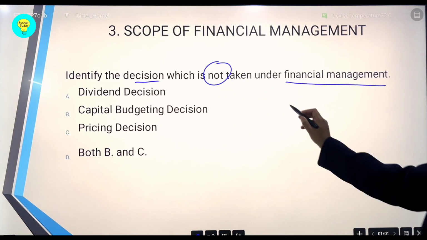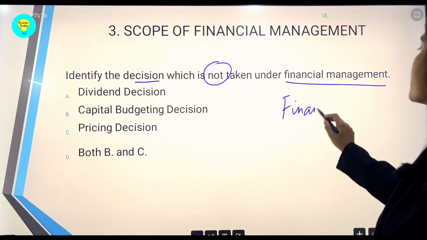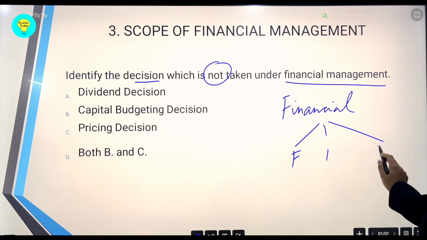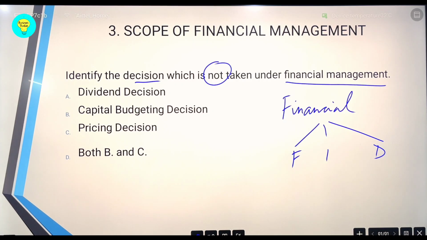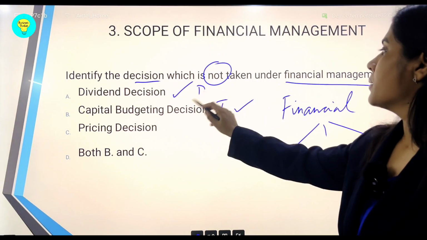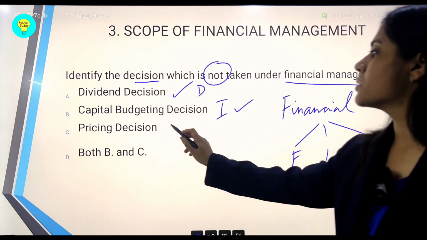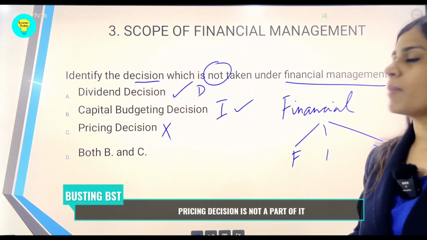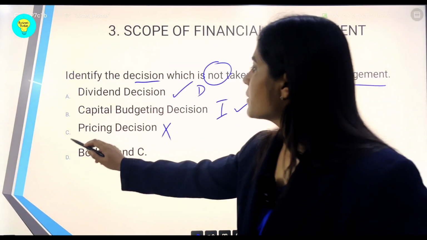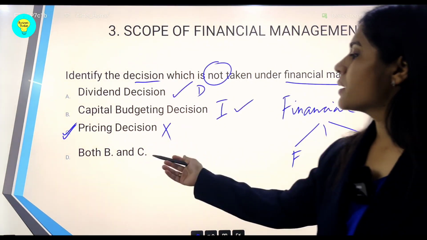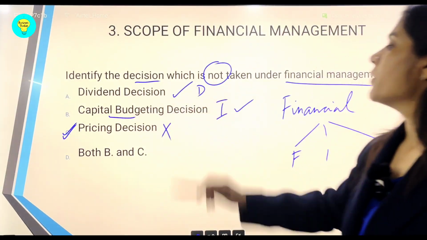In financial management we saw that under financial decisions we have got 3 types of decisions: FID, financing, investing and dividend decisions. So dividend decision, yes, it is a part of financial decision. Capital budgeting is nothing but investment decision, and it is also a part of financial decisions. Pricing decision is nowhere linked here, students, because this is a concept that you will get in the coming chapter of marketing management. So this is the correct answer, that it is not a part of financial management, and both B and C cannot be an answer, because B is definitely a part of financial management.